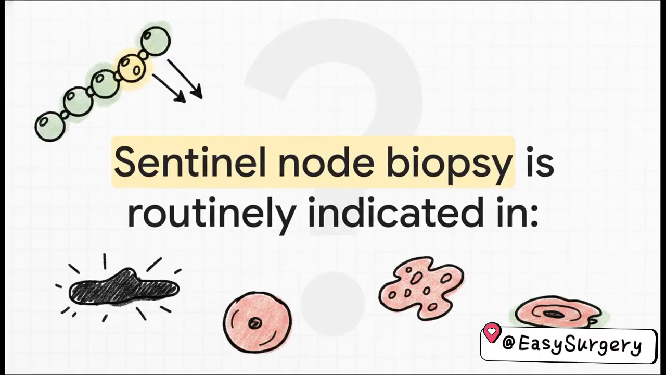Question 14 asks, sentinel lymph node biopsy is routinely indicated in which of the following? A. Basal cell carcinoma, B. Melanoma, C. Lipoma, or D. Actinic keratosis. Briskly moving on this one, the correct choice is B. Melanoma. Sentinel node biopsy is the standard procedure for staging its lymphatic spread.